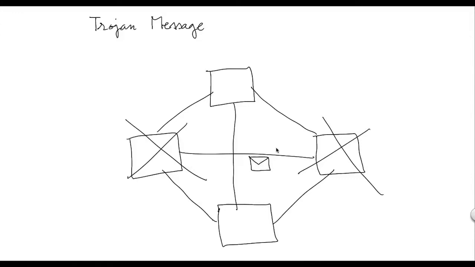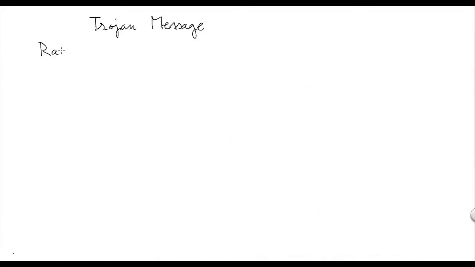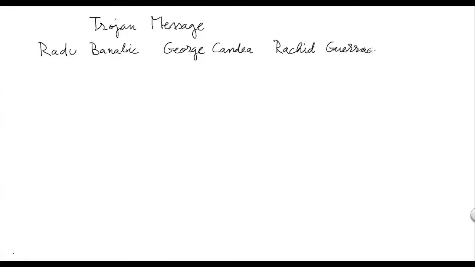Sometimes it may happen that the messages themselves can become bad. For example, when they are sent by a corrupt machine, the messages may themselves be corrupt. Such bad messages can be sent to correct components of the system and in turn corrupt the correct components of the system and even bring down an entire distributed deployment to its knees. In my work, together with Professors Candea and Rachid Guerraoui at EPFL, we want to help distributed system developers find such issues in their code.